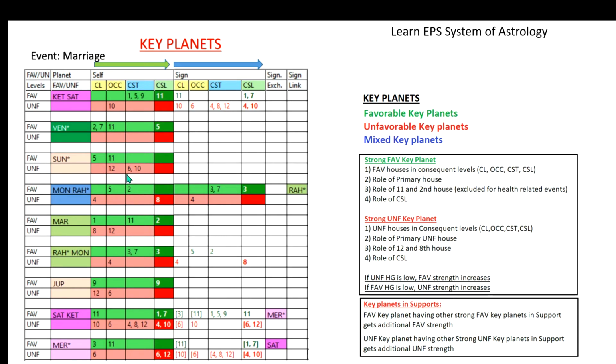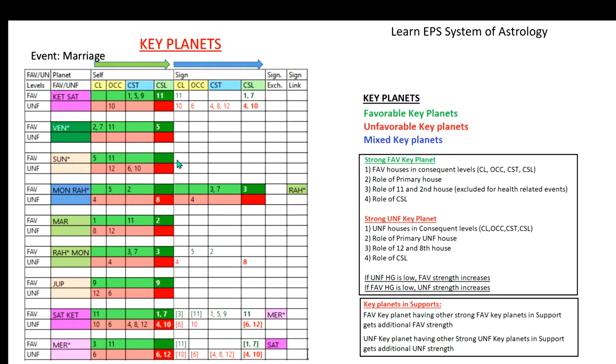But here the advantage is that on the favorable side, the presence of the primary unfavorable house, and the 12th house and 10th house are also present. So this strength is more. Here favorable 5 and 11 are there, but after that it is not having any favorable strength. So unfavorable strength is becoming more than the favorable. Like that we have to analyze each planet's strength, whether favorable is more or unfavorable is more.